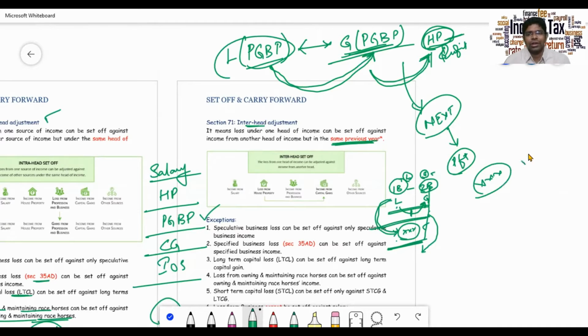And if you are still not able to set it off, you will again carry it forward to the subsequent year, but you will not inter-head set off in the carried forward year. That is, in the subsequent year, you cannot inter-head adjust. All right. You can only intra-head adjust. That is, you can adjust within the same head once you carry it forward, and you cannot inter-adjust it.